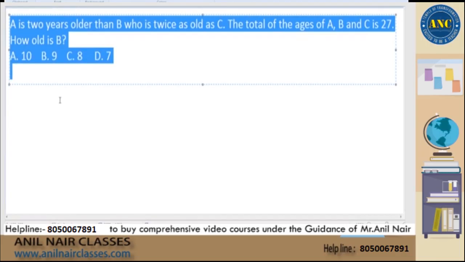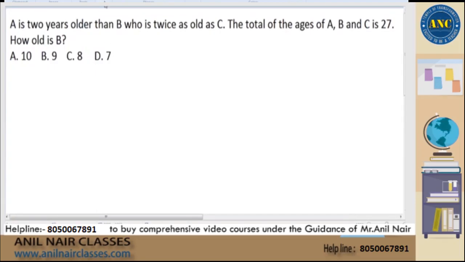Now see here. The question is, A is 2 years older than B. B is twice as old as C. The total of ages of A, B and C is 27. How old is B? I'll come back to your doubt, sir, Avinash and Vikas. How old is B is the question. That means the answer option represents the age of B.